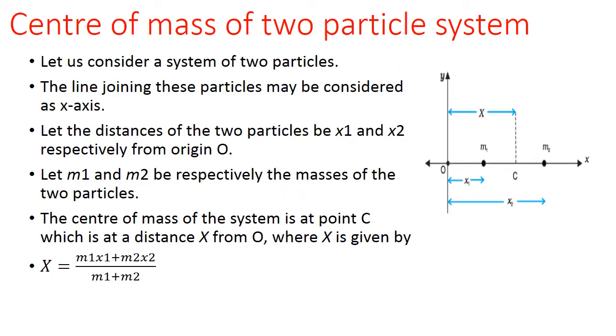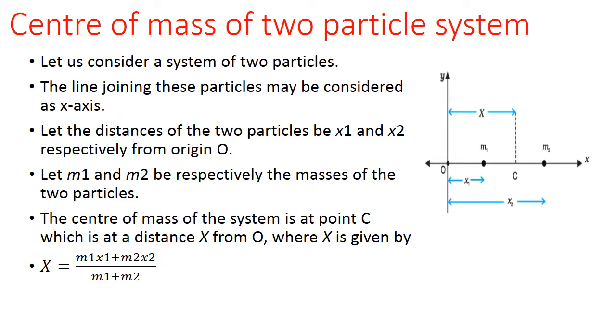Center of mass of two particle system. Let us consider a system of two particles. The line joining these particles may be considered as x-axis. Let the distance of the two particles be x1 and x2 respectively from origin O. Let m1 and m2 be masses of the two particles.